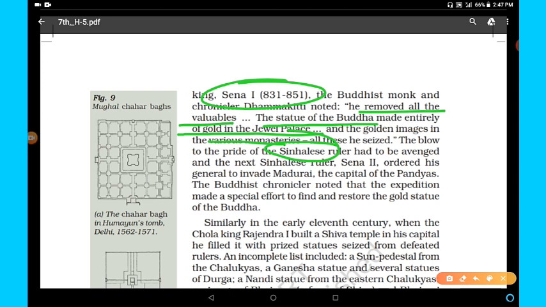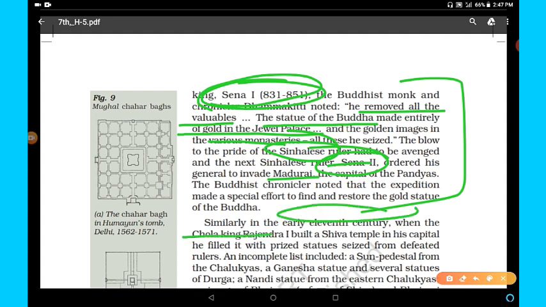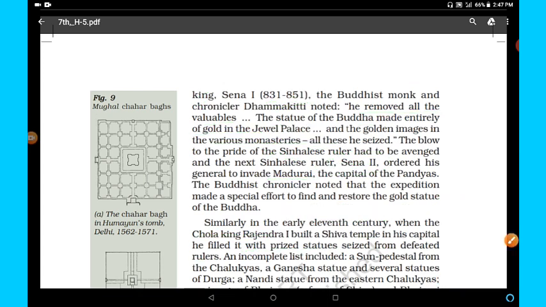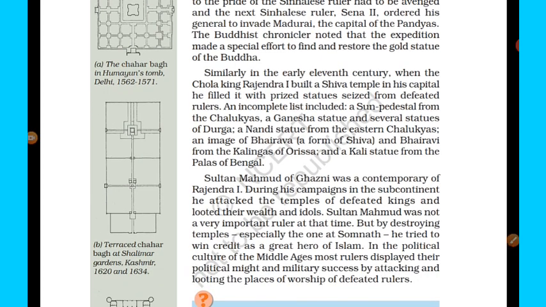The next Sinhalese ruler, Sena II, ordered his general to invade Madurai, the capital of the Pandyas, after Sena I had been defeated by the Pandya king. His main motive was to get back the Buddha statue, a special effort to find and restore the gold statue of the Buddha. Similarly, in the early 11th century, when Chola king Rajendra I built a Shiva temple in his capital, he filled it with prized statues seized from defeated rulers. Because he annexed surrounding areas, he got many statues and restored them there.